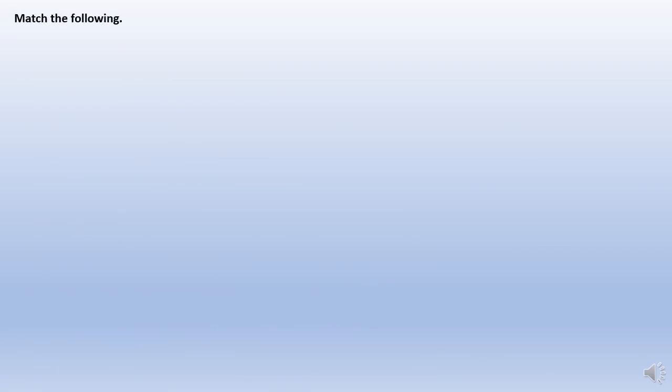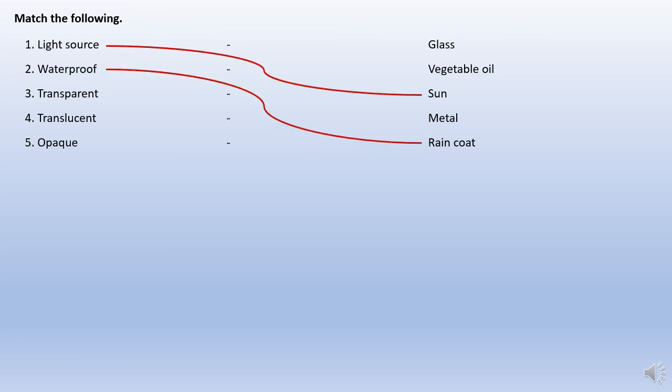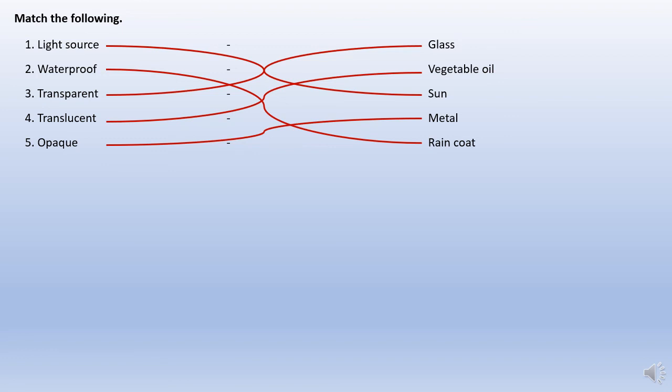Okay, here we have match the following. Light source is sun, waterproof is a raincoat, transparent is glass, translucent is vegetable oil, opaque is metal.